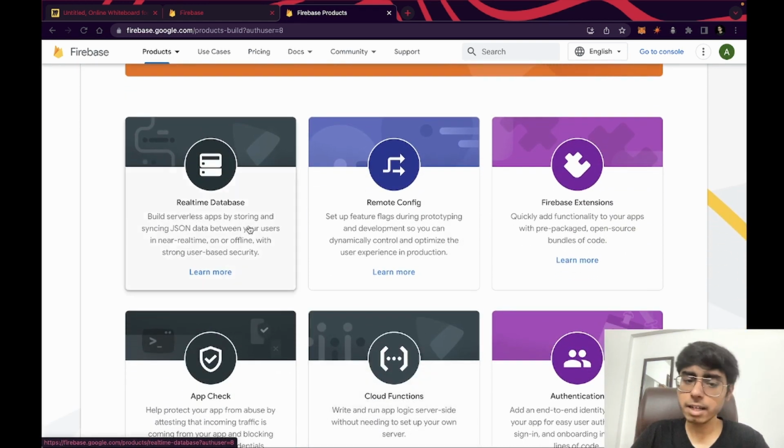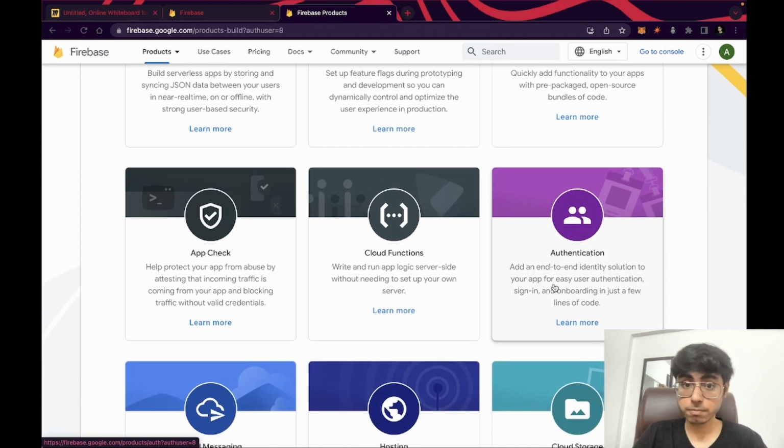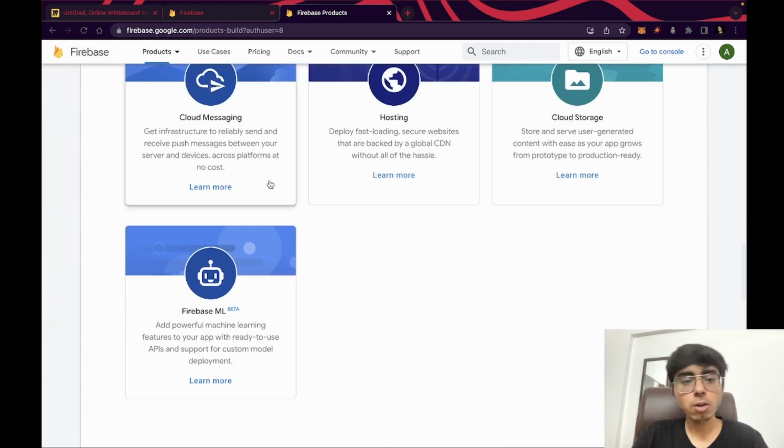The products are Realtime Database, Cloud Firestore, then Remote Config, Firebase Extensions, Authentication. I think Twitch, a very famous company, is using Firebase Authentication for providing authentication service in their application. Then Cloud Functions, where you can run any kind of function, like push notifications. You can use Firebase for implementing that. Then App Check, Cloud Messaging, that same push notification thing, Hosting, then Cloud Storage.